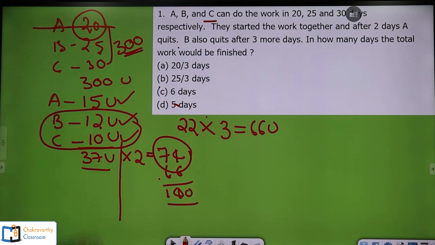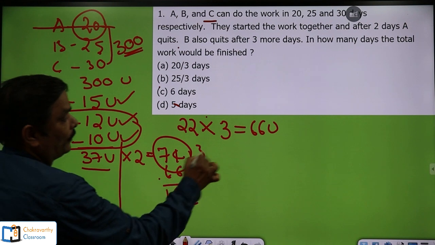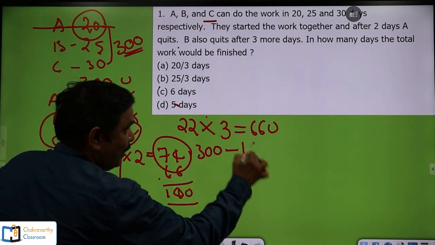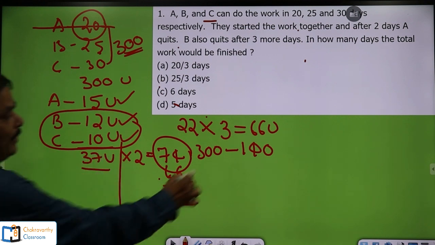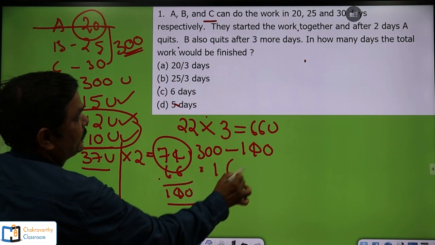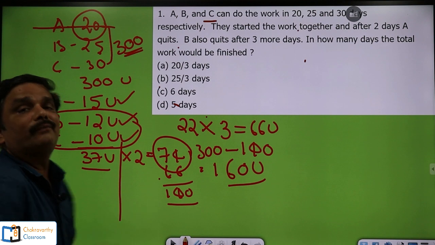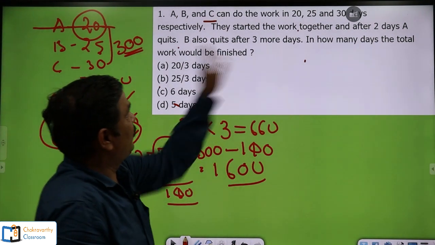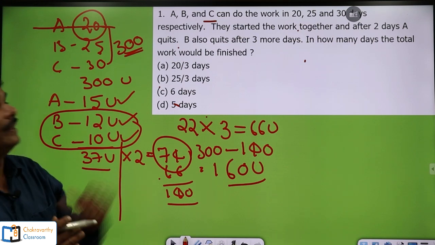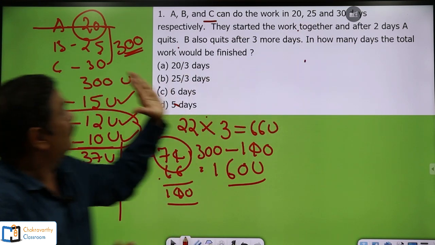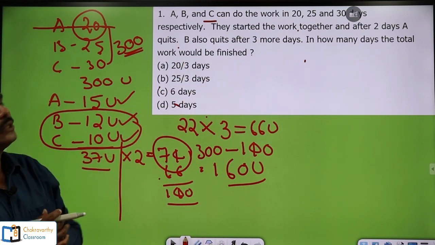Out of how many units? 300 units. Now how much work is left out here? 300 minus 140, that is 160 units of work left out. Now what have they given here? After B quits after 3 more days, then in how many days will the total work be finished?